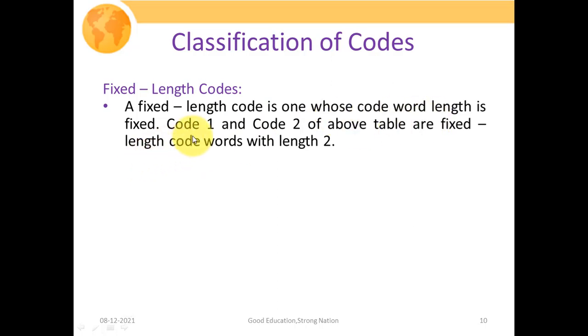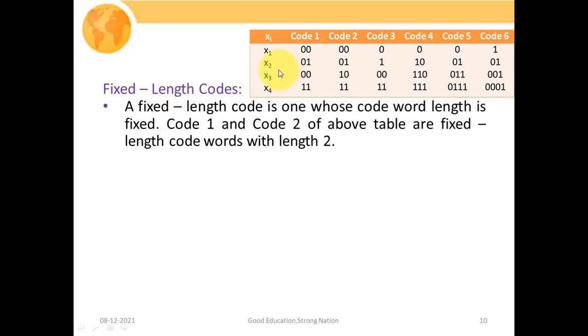Code 1 and code 2 of the above table, if you closely observe, all the codes associated with the symbols have the same number of bits. That is, all of them have 2 bits. This symbol also, and this one, all symbols have the same number of bits. So code 1 and code 2 of the above table are fixed length code words with a length of 2.